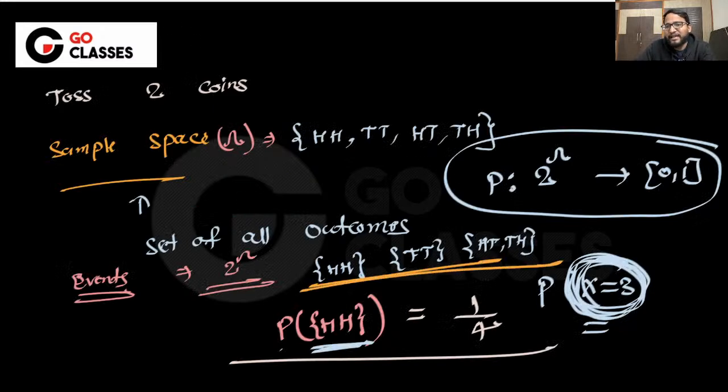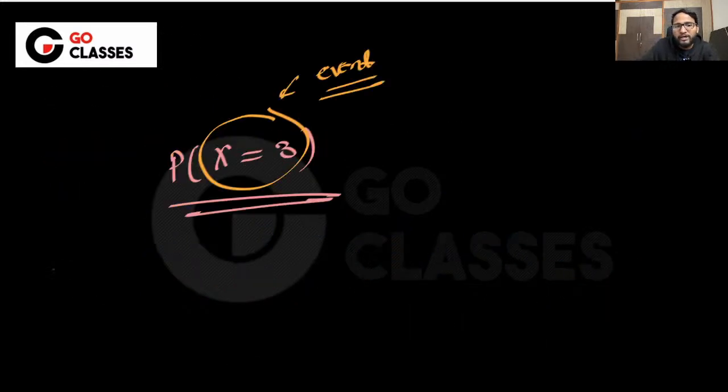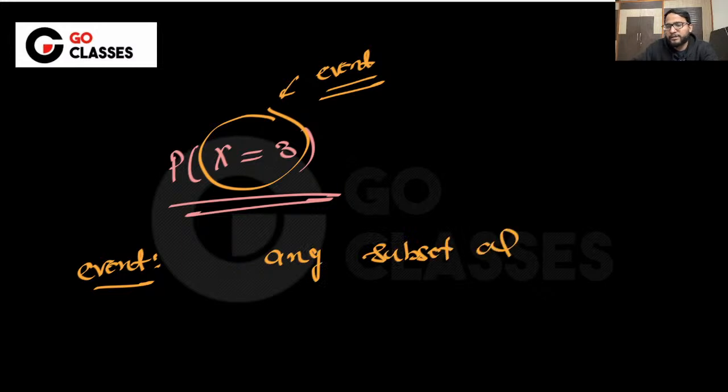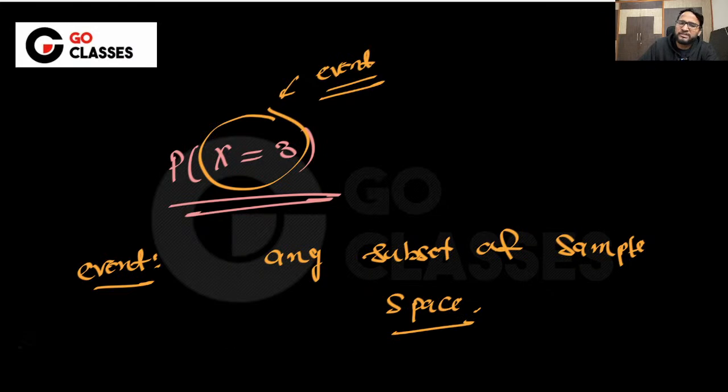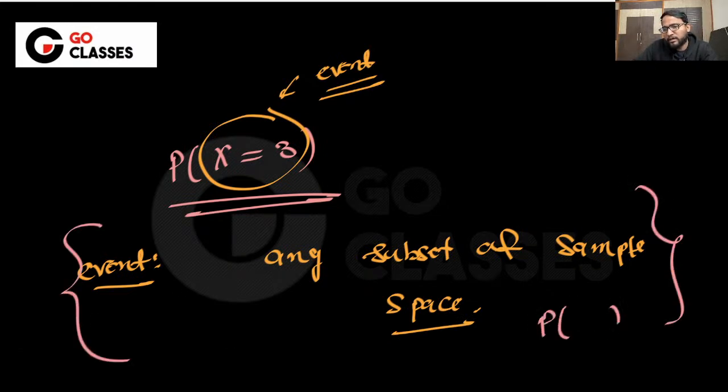What do you understand from the event? Any subset of sample space. A subset of sample space is an event, right? Don't worry about the probability of that event. Maybe some subsets are too useless, and their probabilities might be 0. Let's suppose the phi, this is a subset which has probability 0. Let's not worry about the probabilities for now, but I hope you understood what an event is.